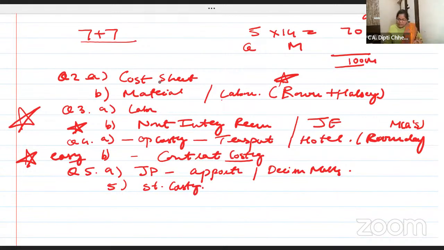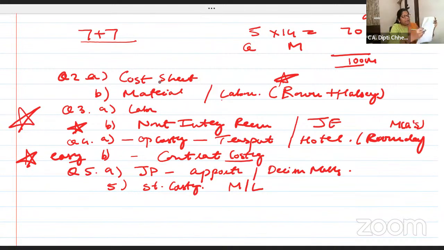Question number 5B here is like standard costing. Okay. Standard costing, of course, labor and overhead is still not there only in your syllabus. So either they will ask material or they will ask labor. There's no this thing. Overheads may. So even if you're watching some videos for the CA students, you don't have the variable and fixed overhead. Don't unnecessarily struggle to study extra things. Right? Okay. So far all clear to all of you.